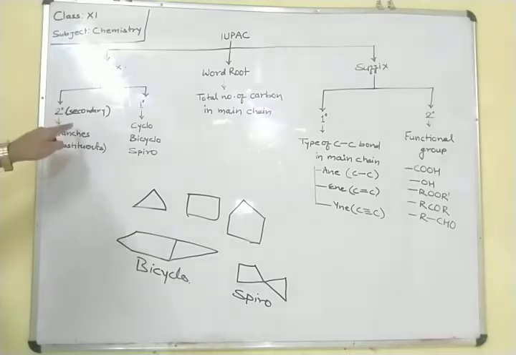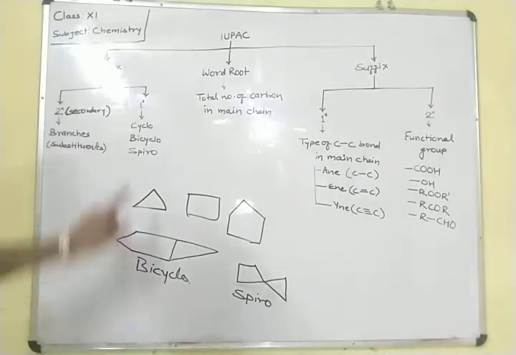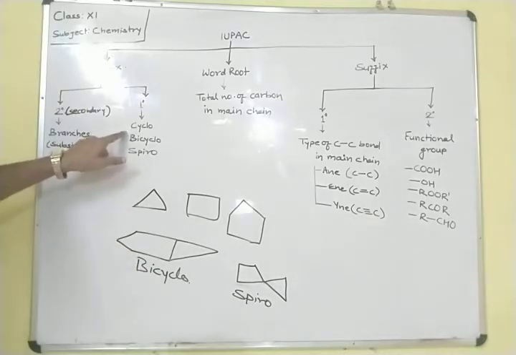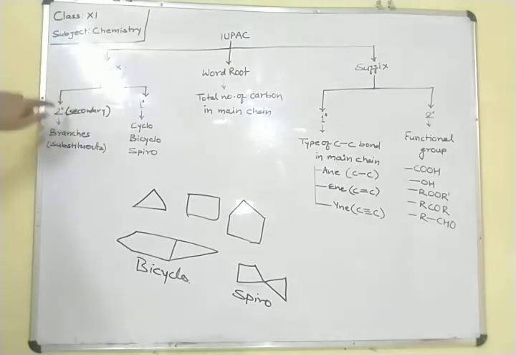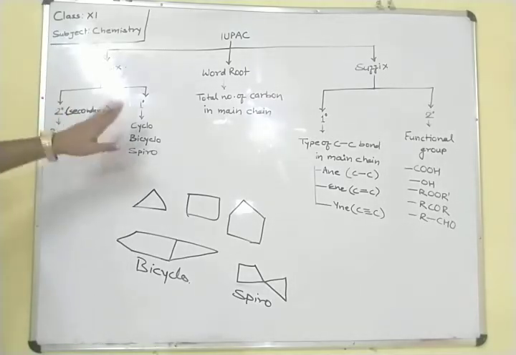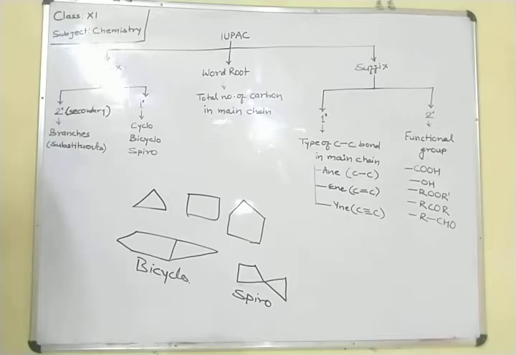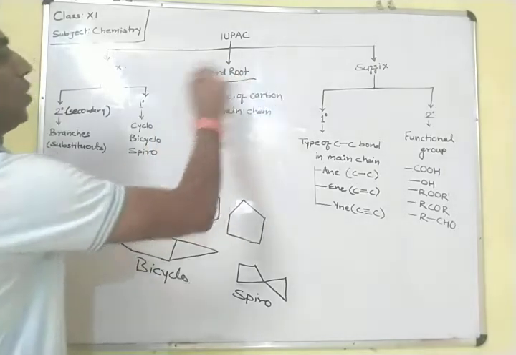So first we always have to write the branch or substituent. Next, if there is a cyclic, bicyclic or spiro compound, then we have to write that. In the prefix only the secondary and primary, meaning branch and cyclo, bicyclo and spiro, come. Then we have to write the word root.